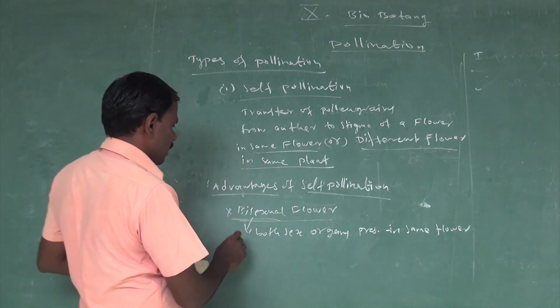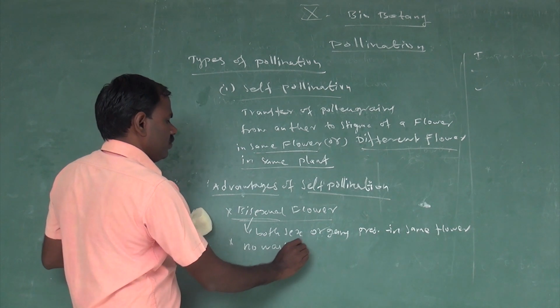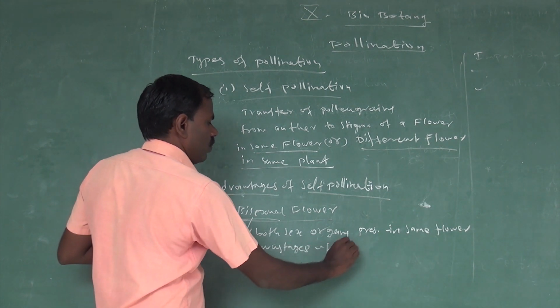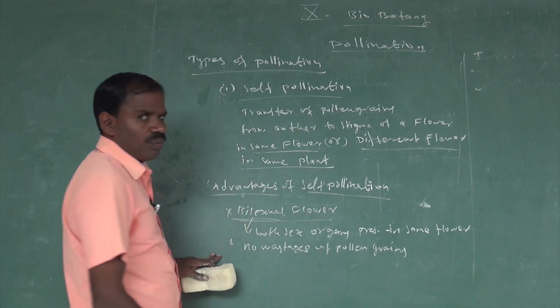The next advantage is that there is no wastage of pollen grains.